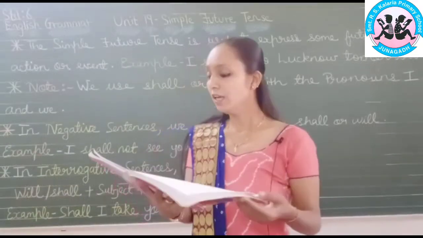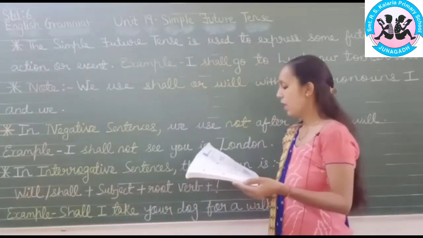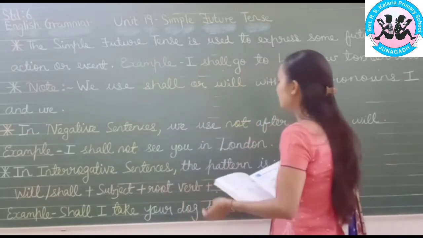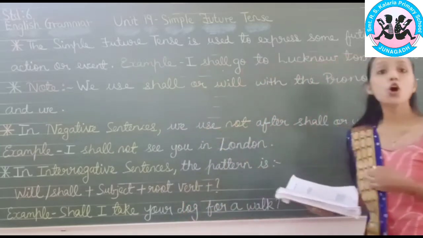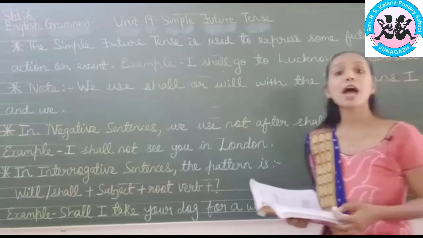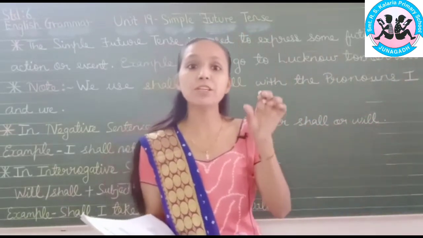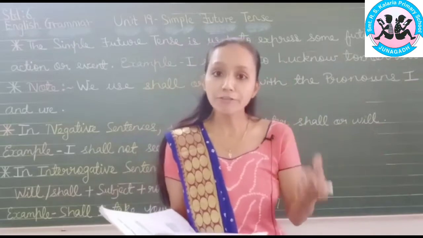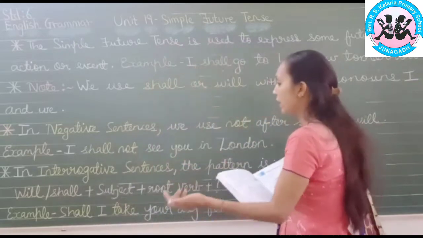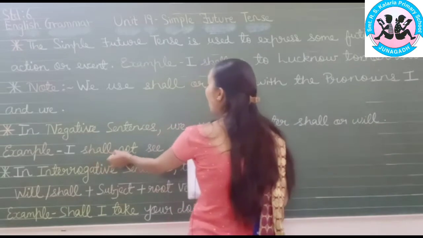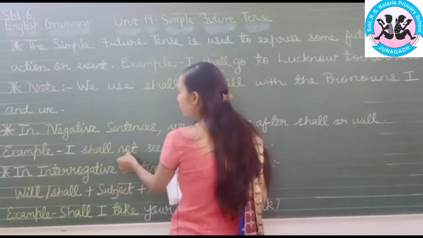Now we will see negative sentences. In negative sentences, we use not after shall or will. The placement of not is after shall or will. Example, I shall not. Where is not used?